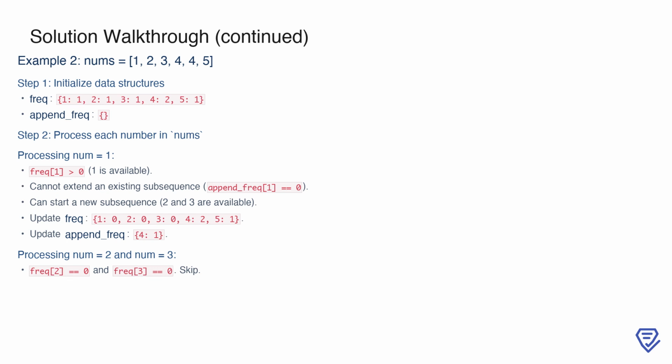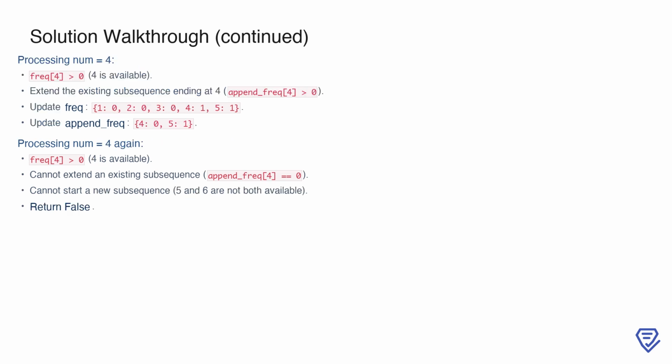For the numbers 2 and 3, frequency[2] == 0 and frequency[3] == 0, so we skip them, as they have already been used. Next, we process the number 4. Since frequency[4] > 0, it is available. We can extend an existing subsequence ending at 4 because append_frequency[4] > 0.